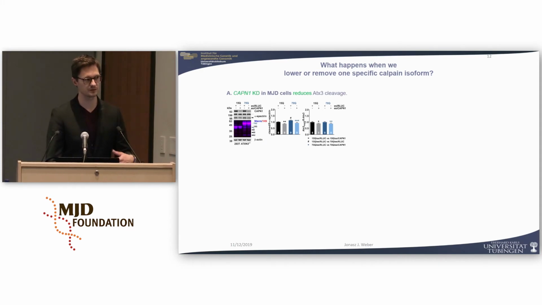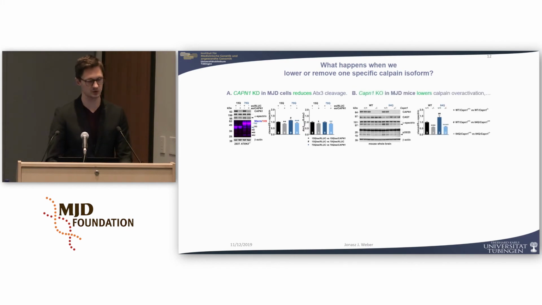We saw first that when we are overexpressing mutant Ataxin-3, we had an overactivation of the calpain system at baseline, and the knockdown of calpain-1 led to a reduction of this overactivation and also to a reduction of the fragmentation of mutant Ataxin-3. We translated it into an animal model, the YAC84Q mouse, and saw basically the same effects. Here at baseline, we had again an overactivation of the calpain system, and we saw that when we knocked out calpain-1, we could rescue this effect.